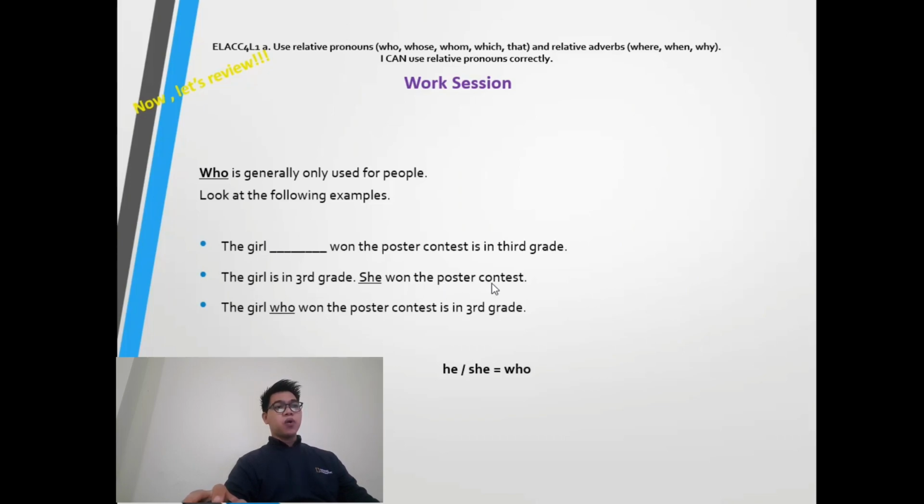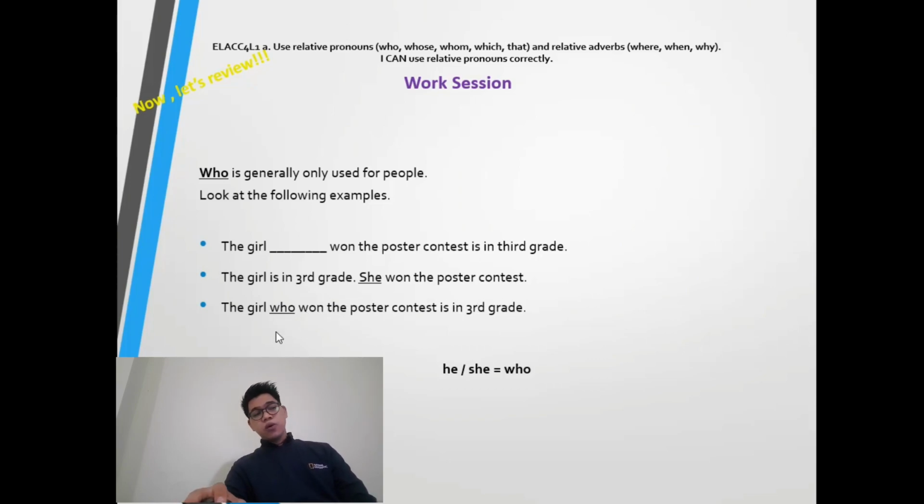She won the poster contest. The girl is in the third grade. We can turn it into one sentence. How does the relative pronoun work in these sentences? Let's see the third sentence: the girl who won the poster contest is in the third grade.